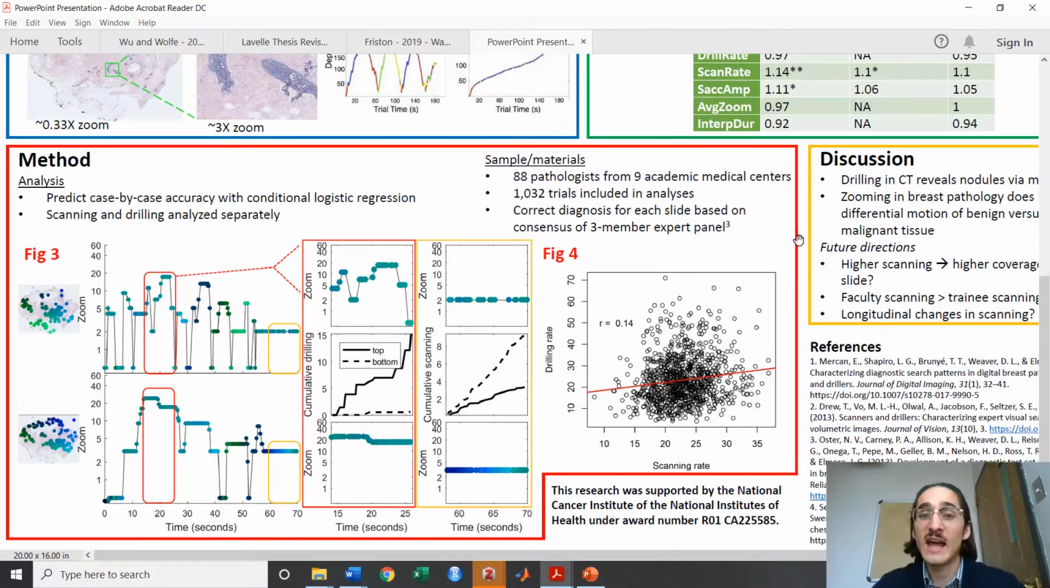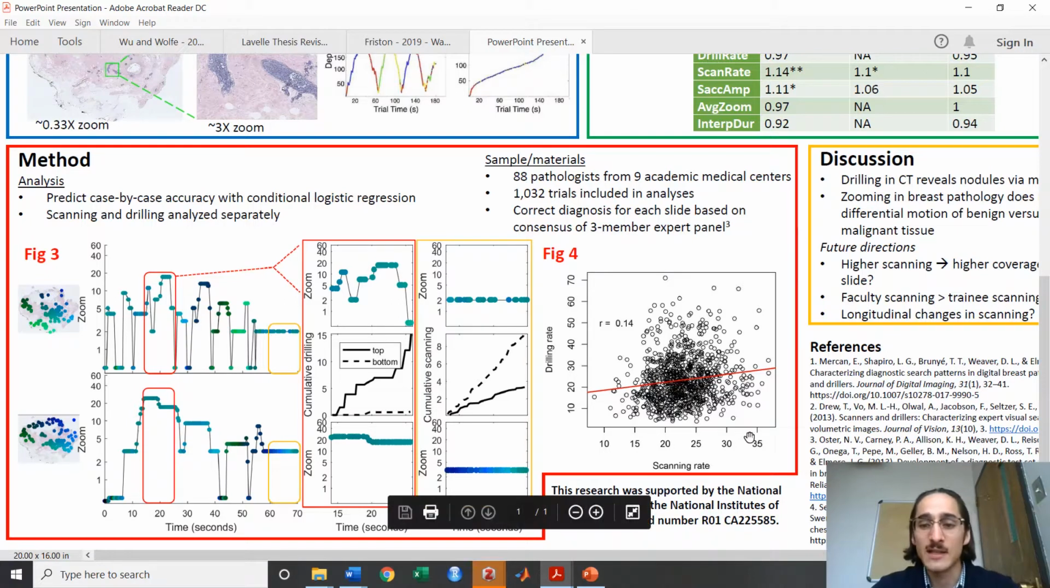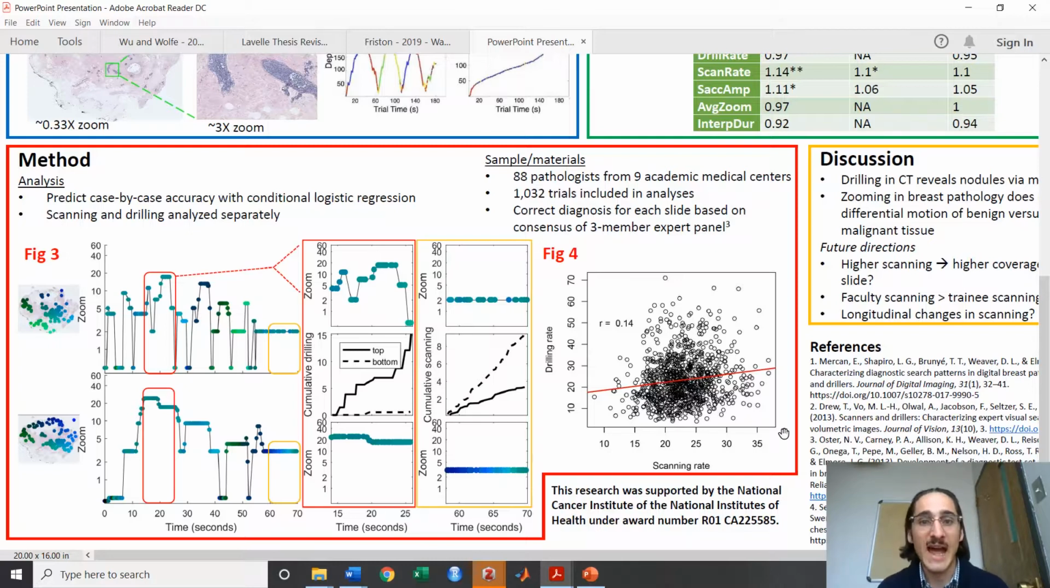Whereas previous work has conceptualized drilling and scanning as mutually exclusive strategies, we measured drilling and scanning independently and were therefore able to explicitly test whether they were related or not. Figure 4 demonstrates that they had a negligible correlation. So we used both variables as predictors of diagnostic accuracy on a case-by-case level. We also evaluated the influence of covariates, including saccadic amplitude, average zoom, and interpretive duration.